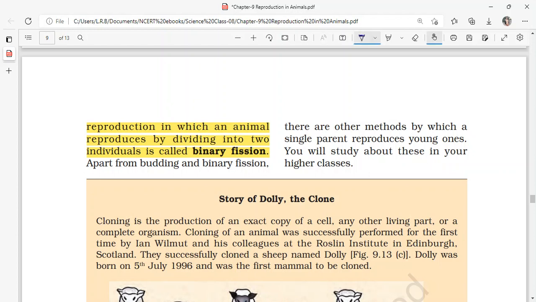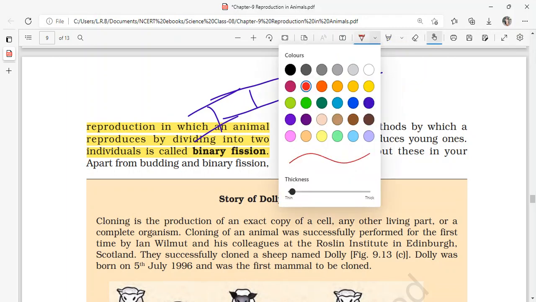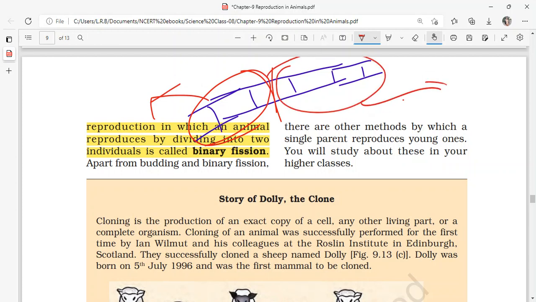In the case of fragmentation, in your chapter 2 you might have heard about Spirogyra, an aquatic algae. Consider this is the filament of the Spirogyra, and if some mechanical accident or pressure has occurred, and this filament breaks till here, then this fragment of the filament will develop into a new Spirogyra, and this into another new Spirogyra.